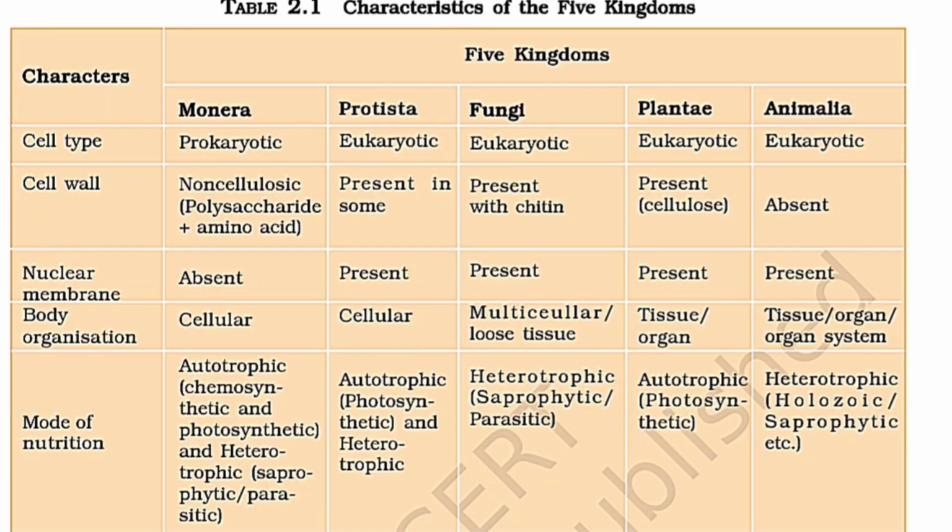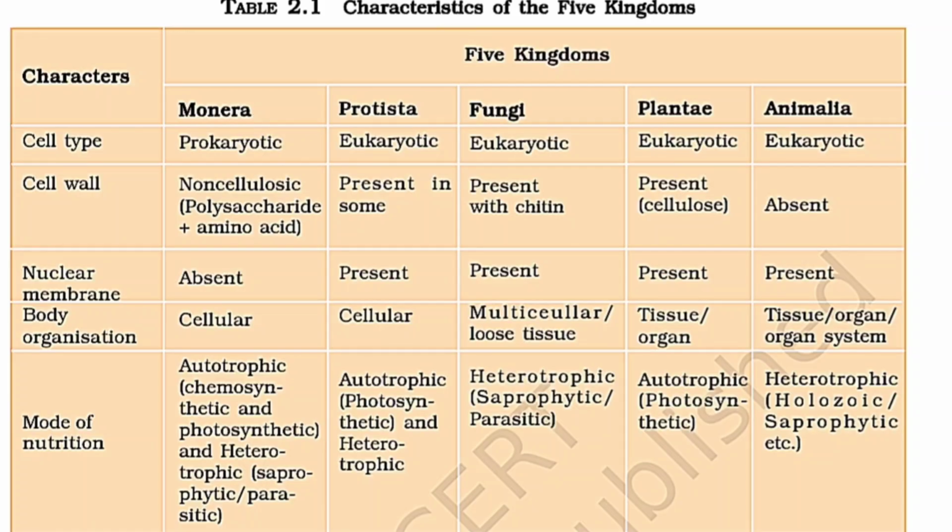If we talk about the Protista, the cell type is eukaryotic, the cell wall is present in some, nuclear membrane is present, they have cellular body organization, and mode of nutrition is autotrophic and heterotrophic. If we talk about fungi, the cell type is eukaryotic, cell wall is present without cellulose, nuclear membrane is present, and they have multicellular or loose tissue type of body organization. Mode of nutrition is heterotrophic.